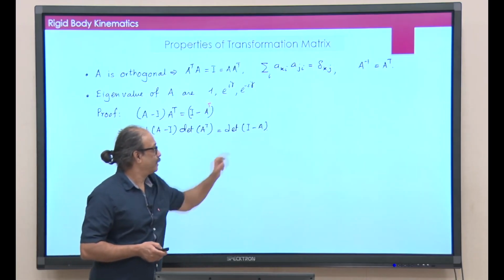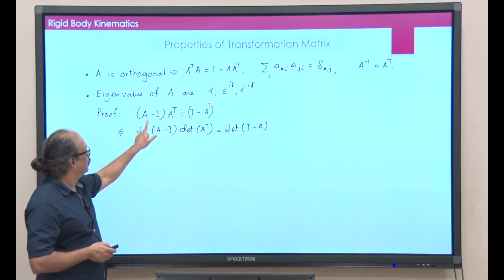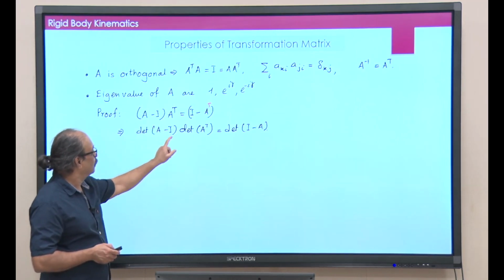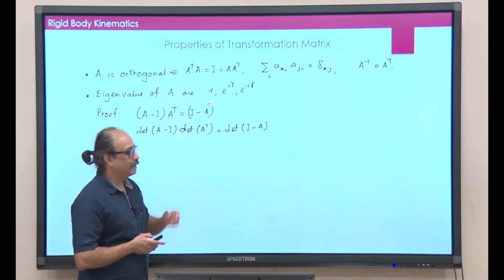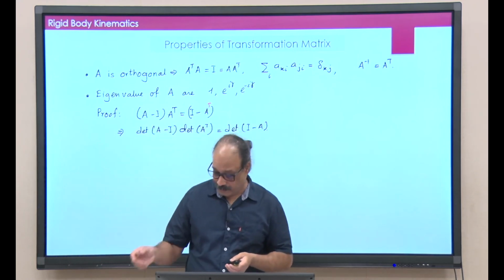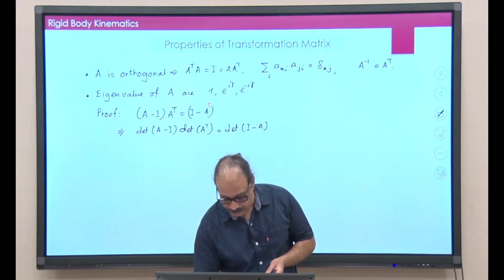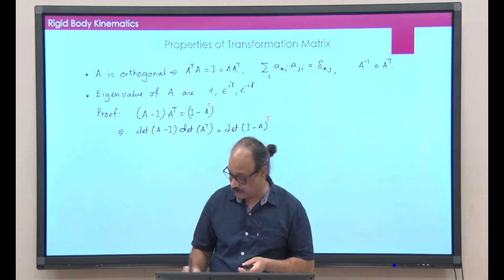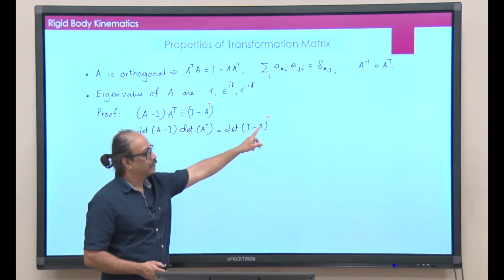So, this is basically determinant of A minus I into determinant of A transpose, and look at this I minus A transpose. I is already a symmetric matrix. So, I minus A transpose is basically the same as transpose of I minus A, and take a determinant of that.